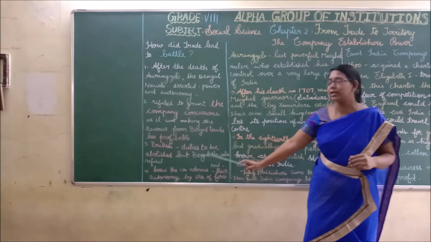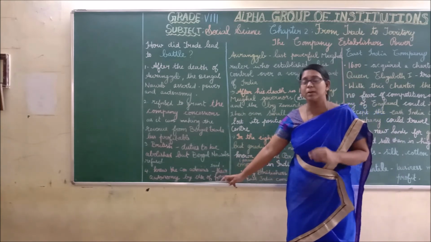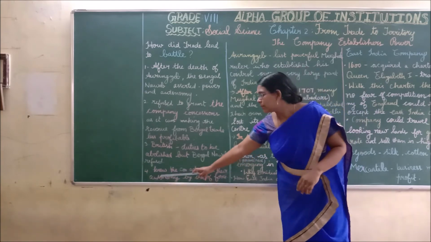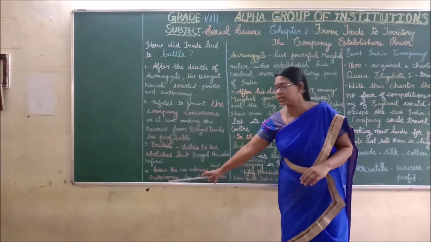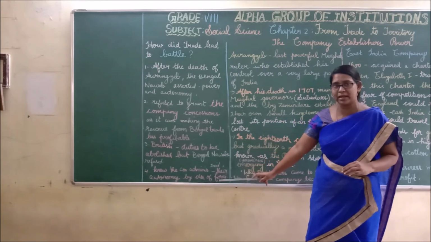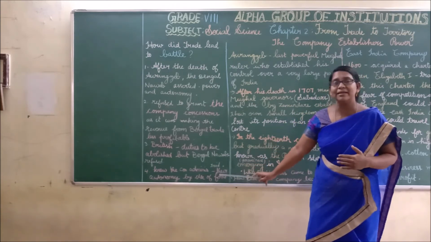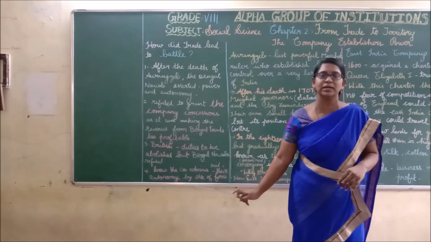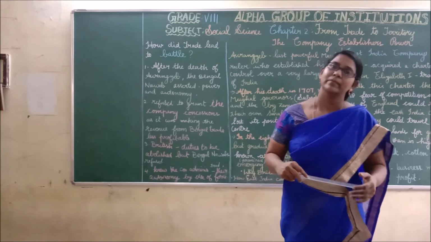The British wanted their duties to be abolished, but the Bengal Nawab refused. British officers knew the condition of the administration of Bengal. They tried to assert their autonomy by use of force. This led to the Battle of Plassey.